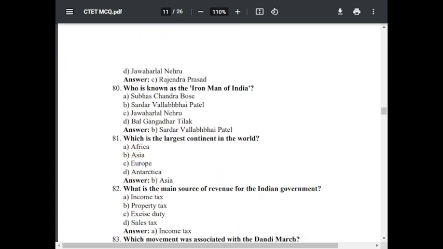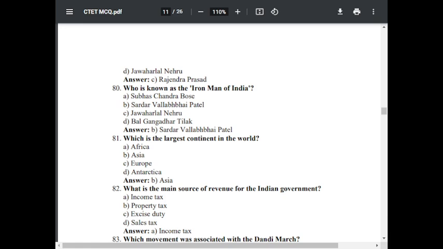Question number 80. Who is known as the Iron Man of India? Option A, Subhash Chandra Bose. Option B, Sardar Vallabhbhai Patel. Option C, Jawaharlal Nehru. Option D, Bal Gangadhar Tilak. The correct answer is Sardar Vallabhbhai Patel.